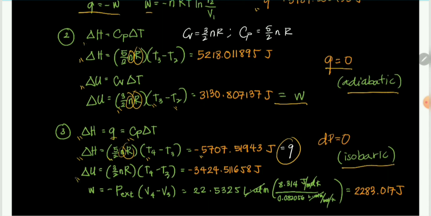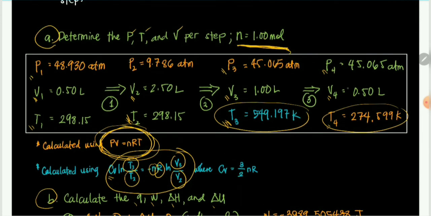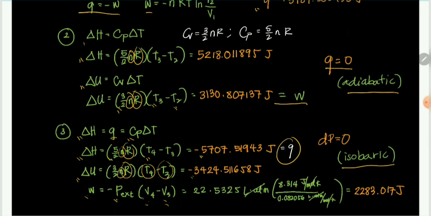Then we calculate delta U, that's CV delta T, 3 halves nR, so 3 halves times 1 mole times R times T4 minus T3, it's negative 3424.511658 joules. So for the W, it's negative P external since the pressure is constant times V4 minus V3. V3 is equal to 1 liter, V4 is 0.5 liters. So V4 minus V3 times negative P external is 22.5325 liters atmosphere.